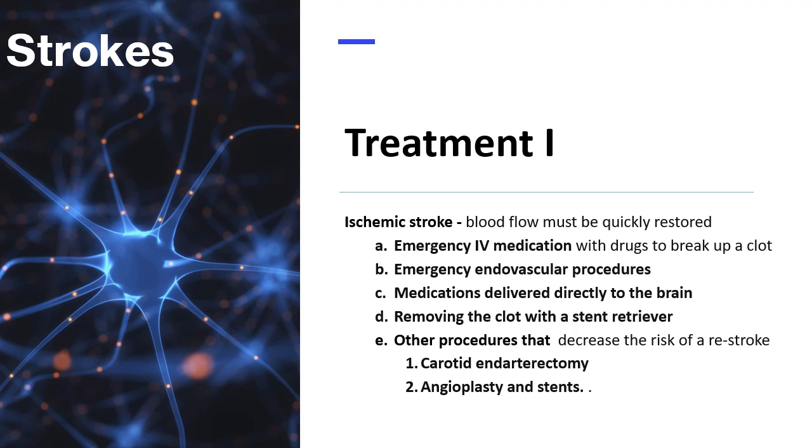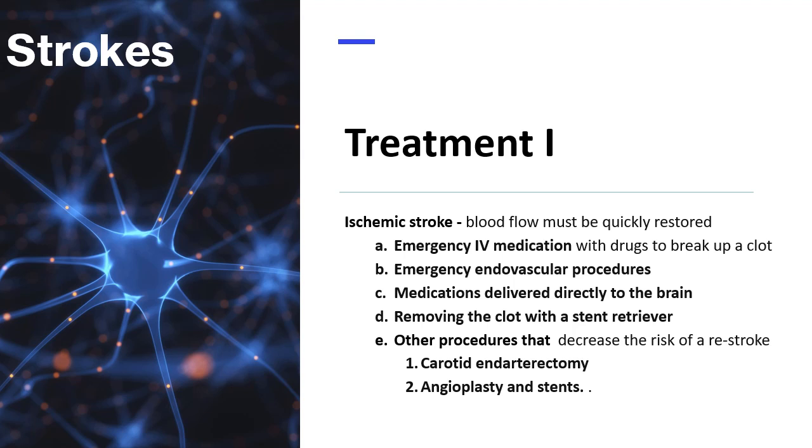Third, medications may be delivered directly to the brain by inserting a catheter through the femoral artery and threading it to the brain to deliver TPA directly where the stroke is located. The time window for this treatment is somewhat longer than for injected TPA, but is still limited. Fourth, removing the clot with a stent retriever, which is particularly beneficial for people with large clots that can't be completely dissolved with TPA, and is often performed in combination with injected TPA.